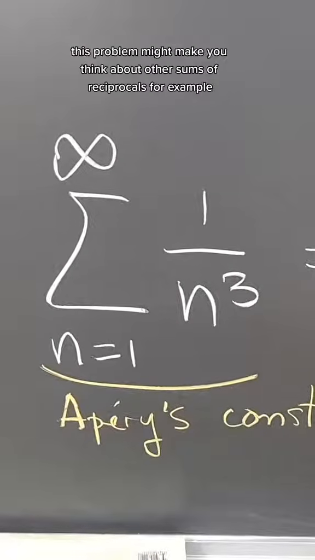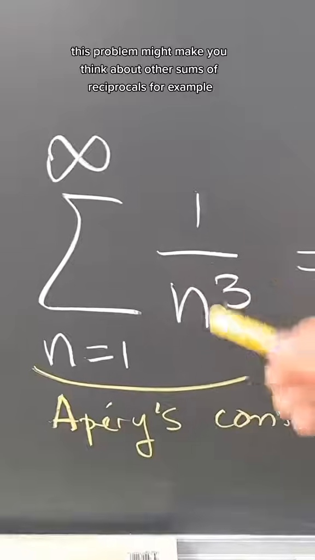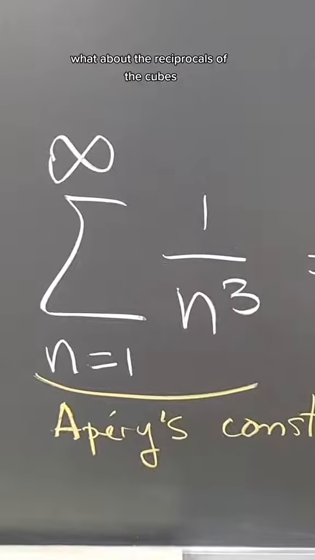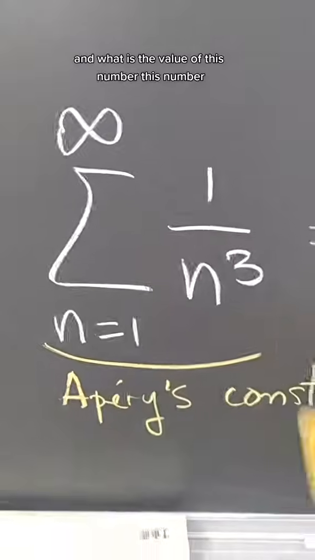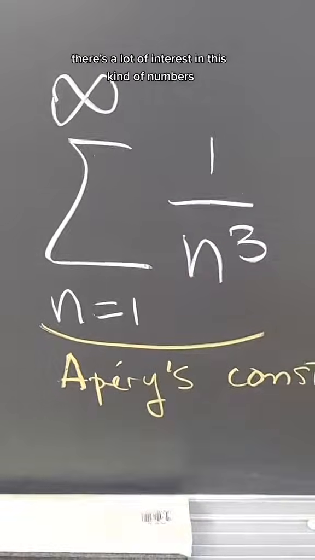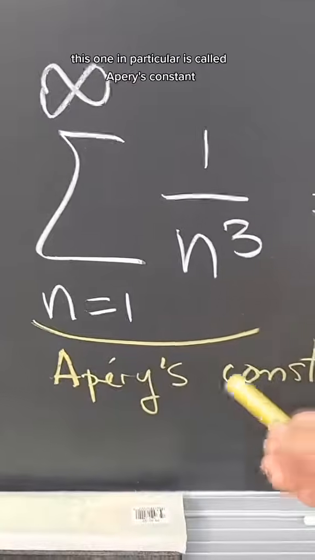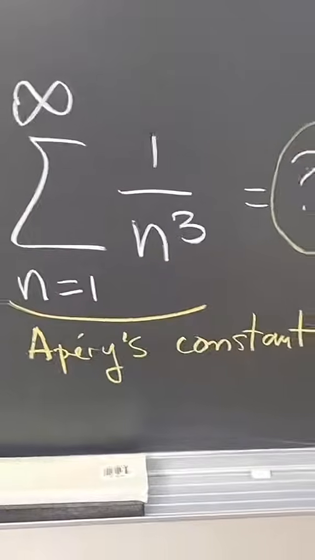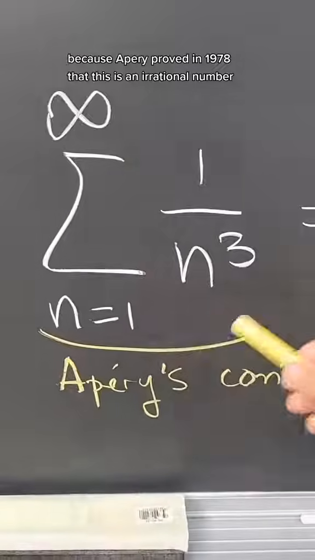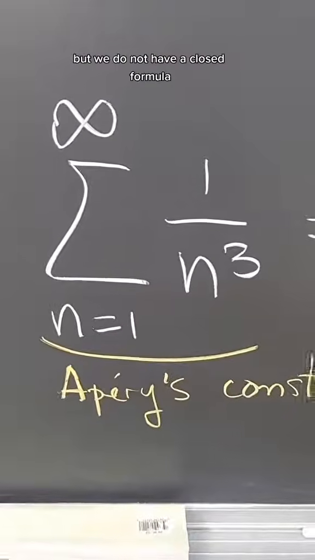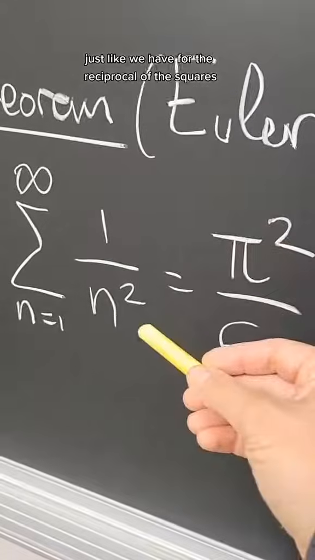This problem might make you think about other sums of reciprocals. For example, what about the reciprocals of the cubes, and what is the value of this number? There's a lot of interest in this kind of number. This one in particular is called Apery's constant, because Apery proved in 1978 that this is an irrational number, but we do not have a closed formula just like we have for the reciprocals of the squares.